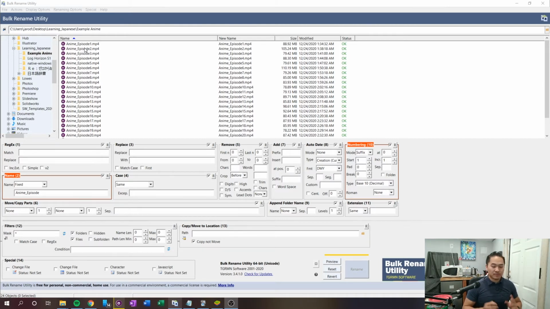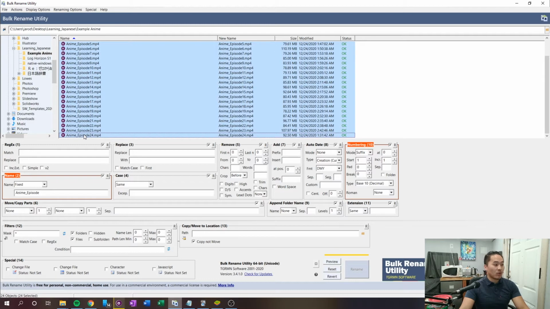One thing that you need for this to actually work is content. How you get that content is up to you. There are many ways. You can do a Google search or search on Reddit or YouTube on how to get anime content that you might want to listen to. I won't show you how to do that, but there are ways to do it. I'm going to be renaming everything so that I know what is playing.